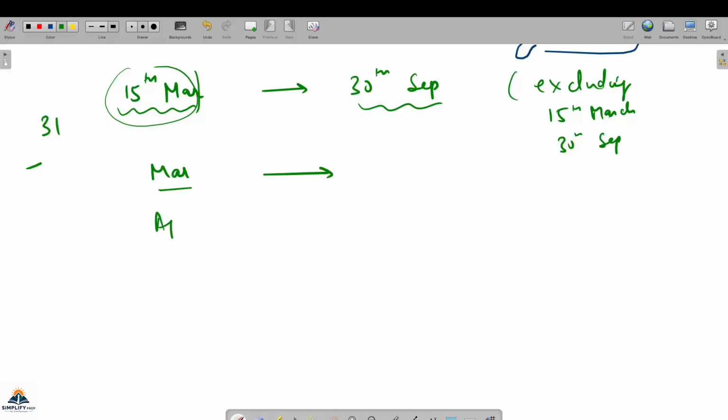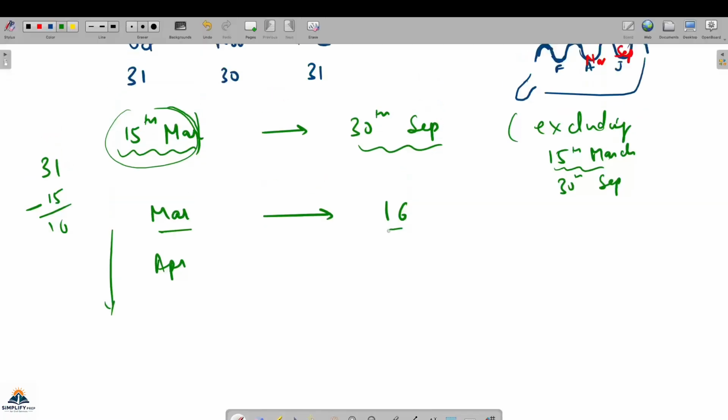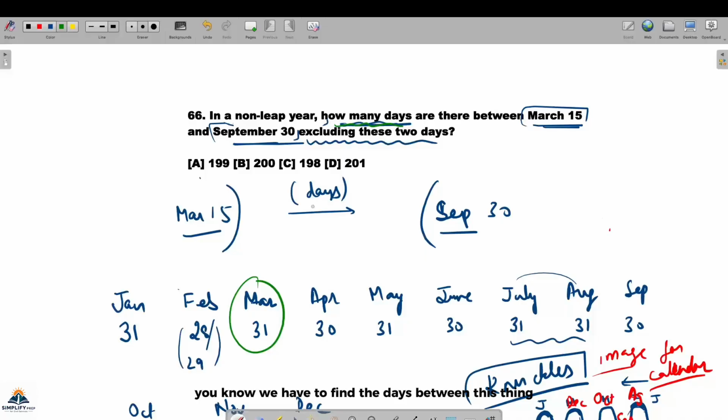Then only I can count. From March to September, I have to see up to September. So 15th March is done. How many days after 15th March are left? So 31 is the total days in March minus 15. Up to 15 days is done, and we have to exclude the 15th. So 16 are left. This calculation is important, because other months are complete. Only for March and September we have to be careful when writing the days, because we have to find the days between. So how many days were left in March?